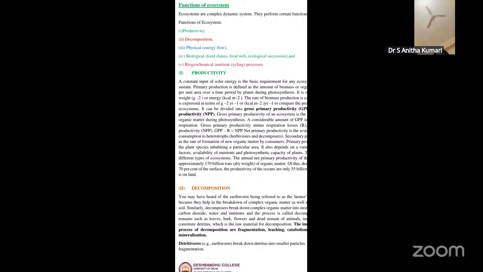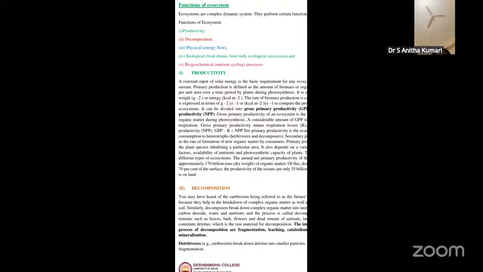Without solar energy, the ecosystem will not function at all. Even the plants require the sun's radiation to undergo the photosynthetic mechanism. Without sunlight, photosynthesis will not take place, and once there is no photosynthesis, the plants cannot produce their own food. That is why, for productivity to take place, there should be a constant input of solar energy.